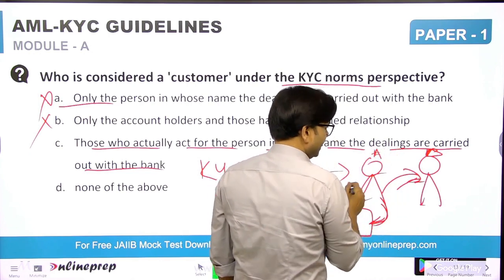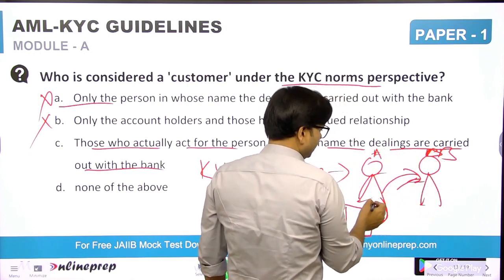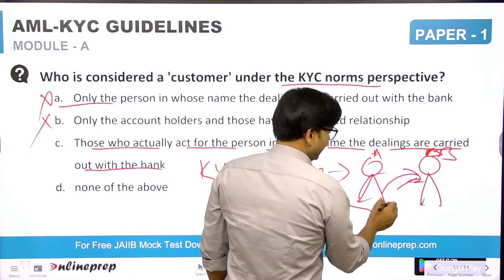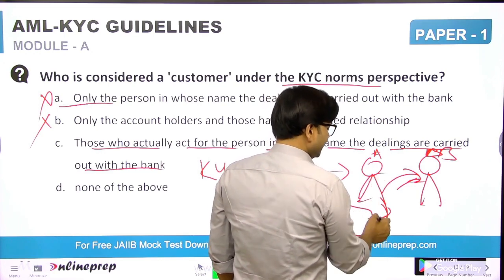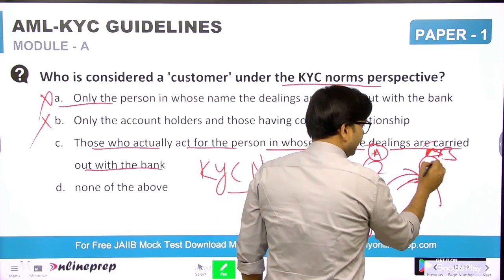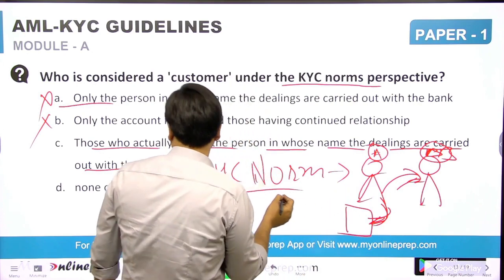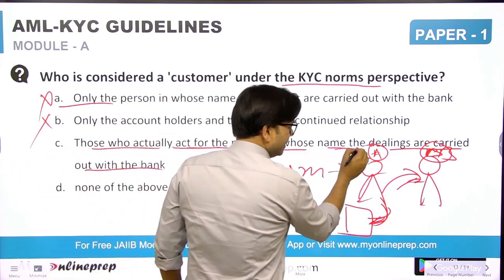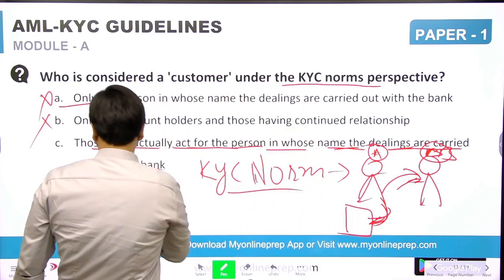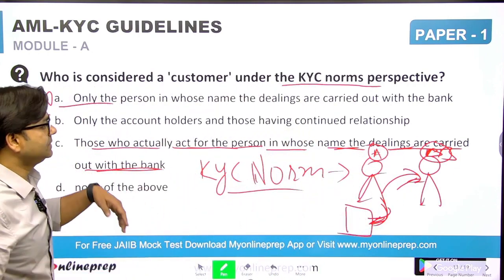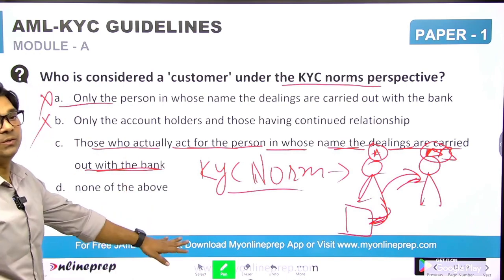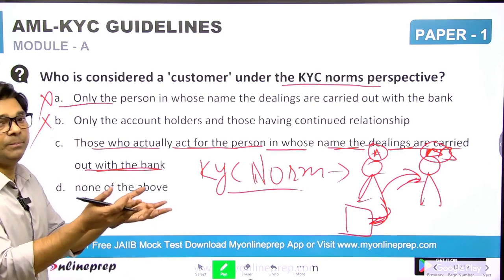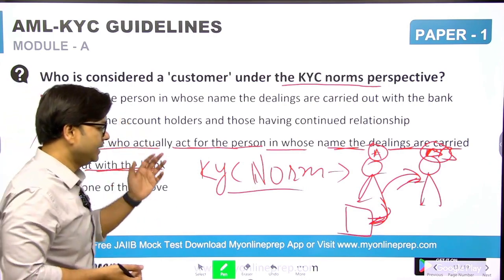KYC norms say that KYC applies to both A and B, whoever is the customer. The person in whose name the dealing is carried out and the person who is dealing are both included, and the ultimate beneficiary also. We will see this in a later chapter.